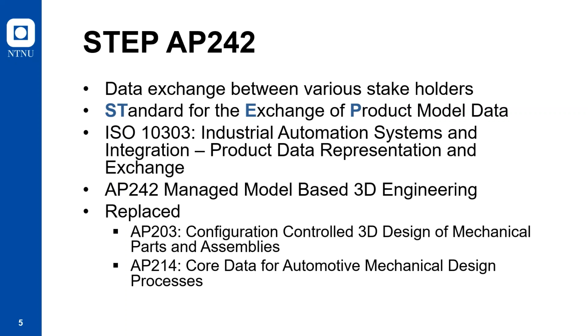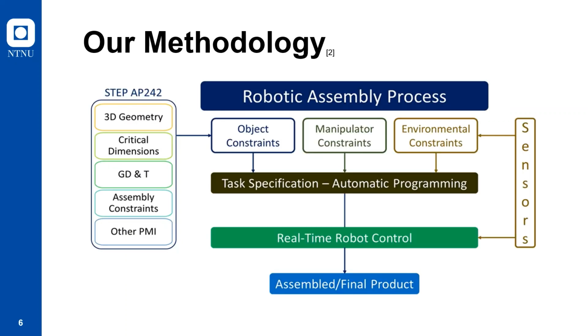AP242 defines the use of semantic PMI for product definition. The latest edition, that is the second edition, was released in April 2020.